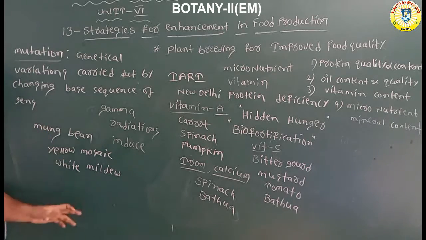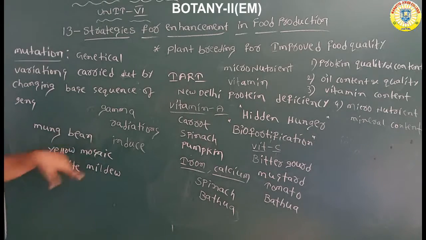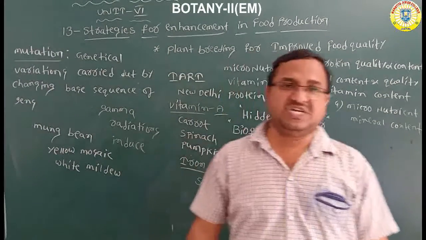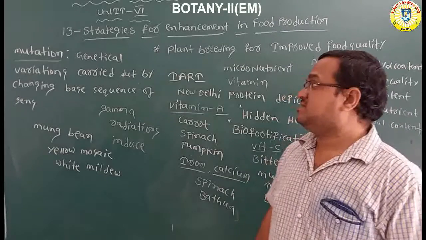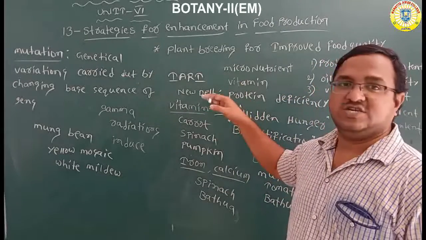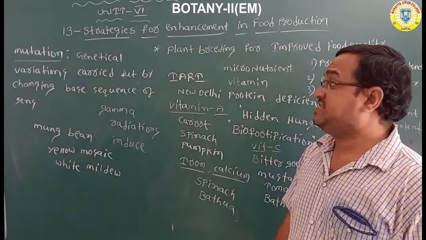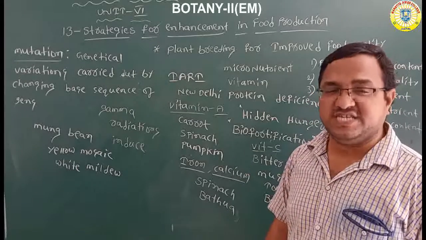So this is carried out through mutation breeding only. The plants which are produced through mutation breeding develop resistance power towards diseases. Okay, this is one example. Mutation breeding means mutation is a process in which genetical variations are carried out by changing the base sequence of genes.